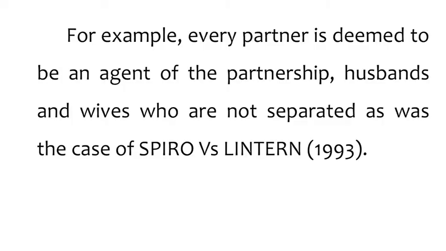For example, every partner is deemed to be an agent of the partnership. Husbands and wives who are not separated, as in the case of Spiro and Linton, 1993.